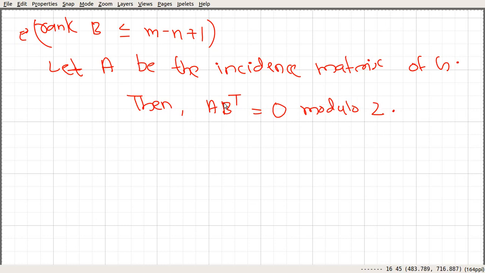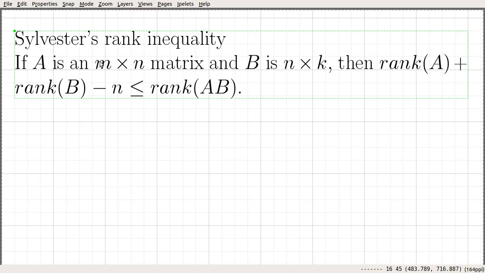Okay, so we proved this statement in a previous video. Next, we are going to use what is called Sylvester's rank inequality from linear algebra. So next we are going to use this inequality, Sylvester's rank inequality.